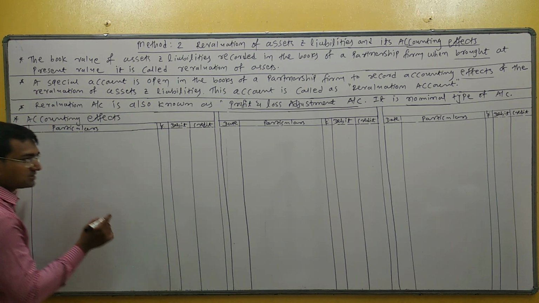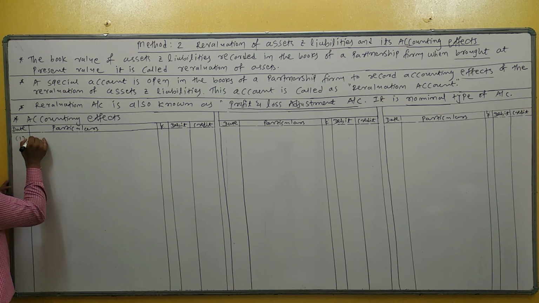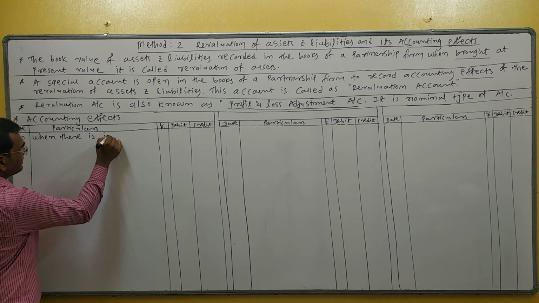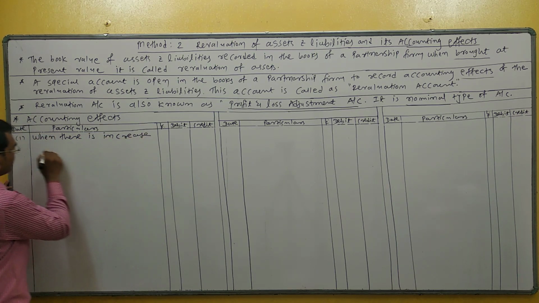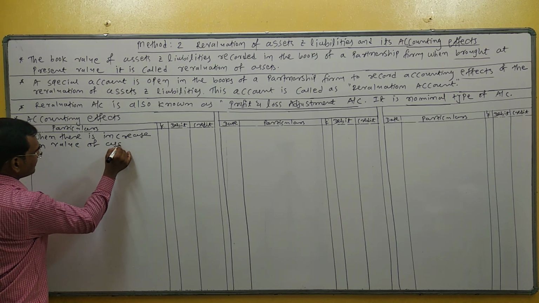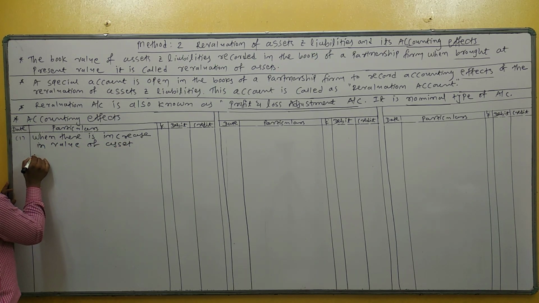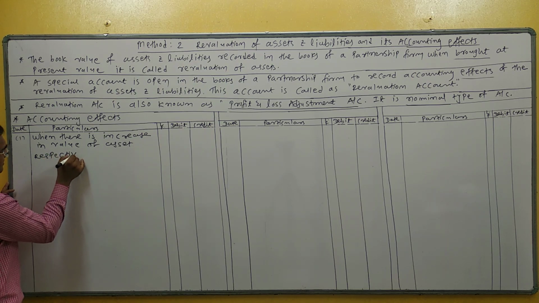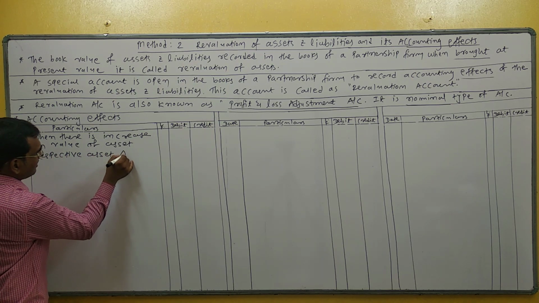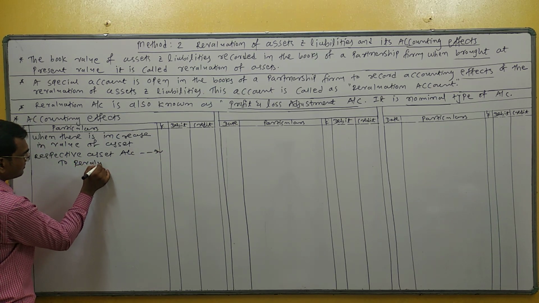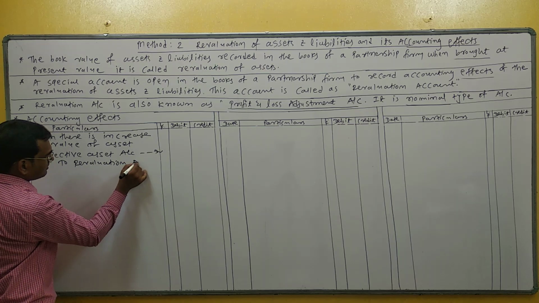So what is the first case? When there is an increase in value of asset, what is the entry? Respective asset account debit to revaluation account.